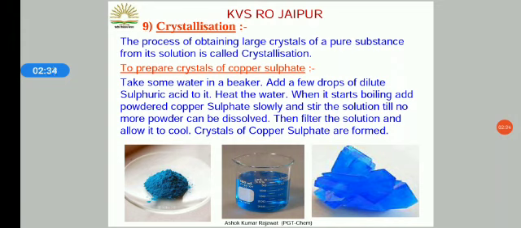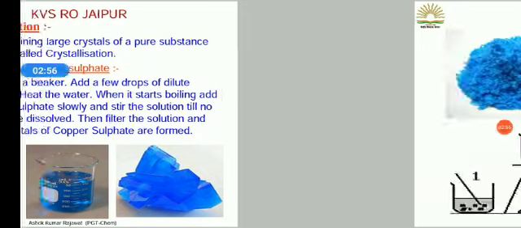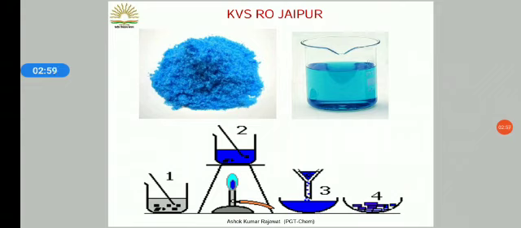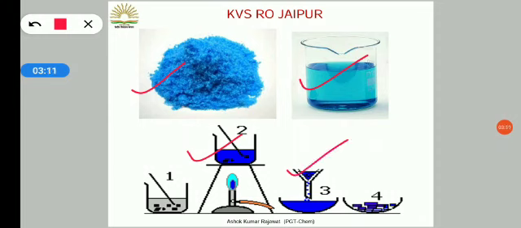So, to obtain pure crystals of copper sulfate, we dissolve the copper sulfate in water and heat the water so that the maximum amount of copper sulfate can be dissolved in water. Now, if we allow the solution to cool, then fresh copper sulfate crystals are separated like this. Copper sulfate powder is dissolved in water, it is heated, then allowed to cool, and we obtain the copper sulfate crystals.